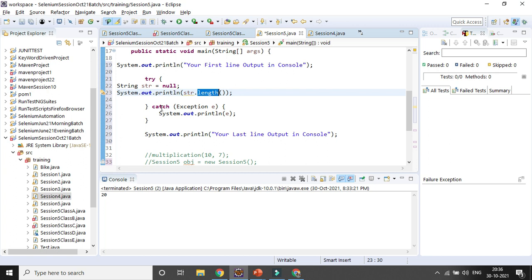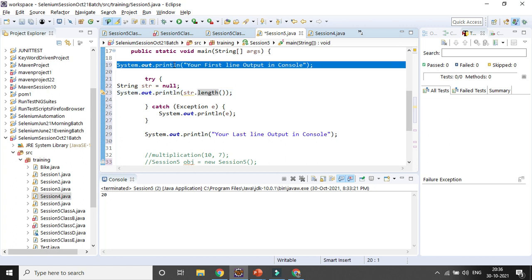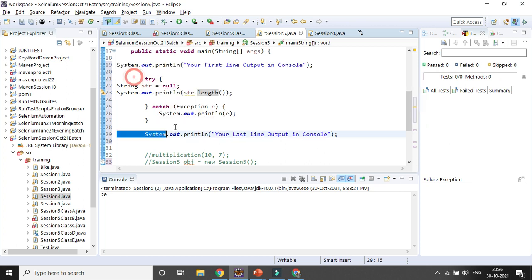So this is my first line of code, and this is my second line of code, and this is my last line. In the middle I have written many lines of code where some exceptions might come, and that is the reason I am handling the exception, so that the execution of my remaining lines of code will be successful. You need to handle any kind of exception, it can be arithmetic, null pointer, or another exception. In case you handle it, the exception will be shown in the console, but it will not stop the execution of the remaining lines of code.